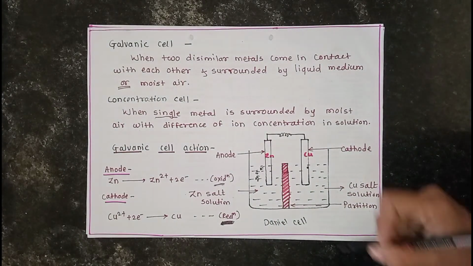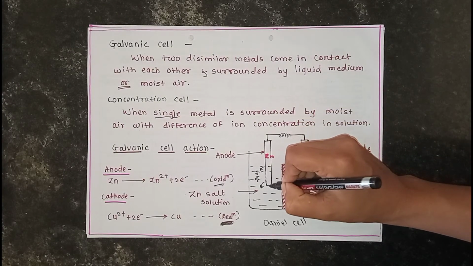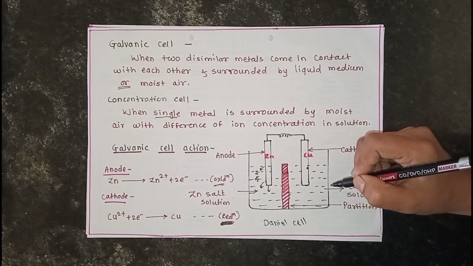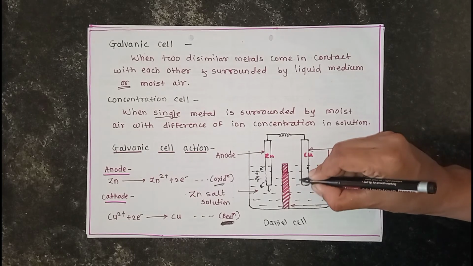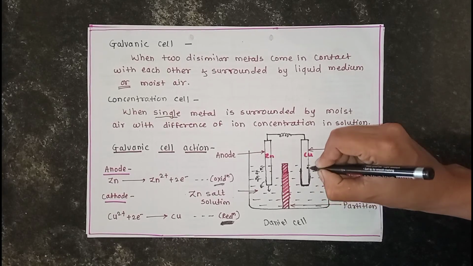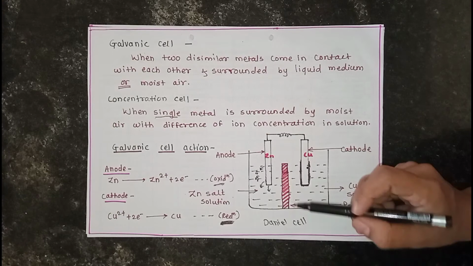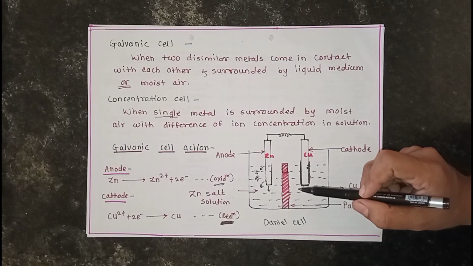Zinc ions go into solution and the zinc gets corroded, whereas copper is deposited at the copper cathode, so it is protected. This is the galvanic cell action.